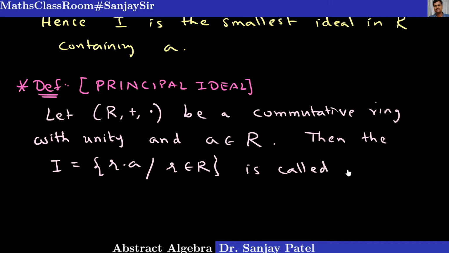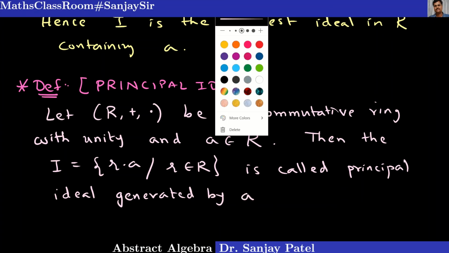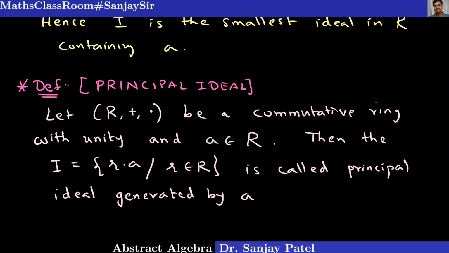This is called the principal ideal generated by the element A,